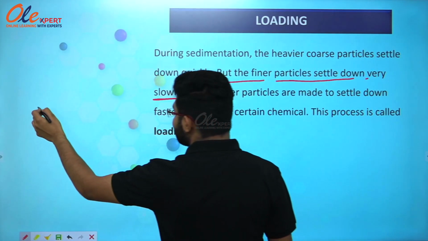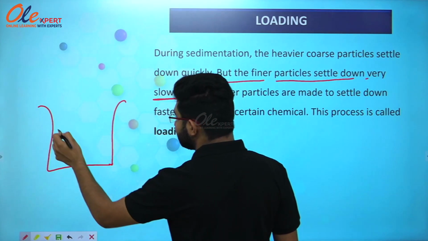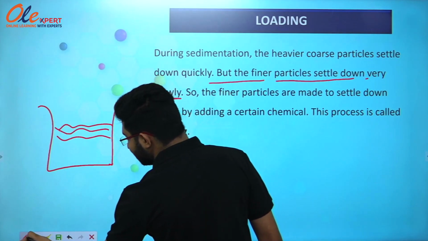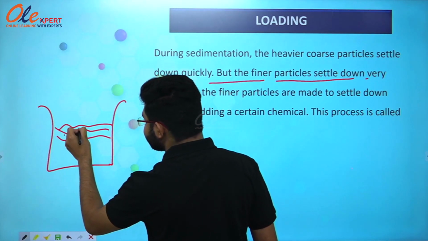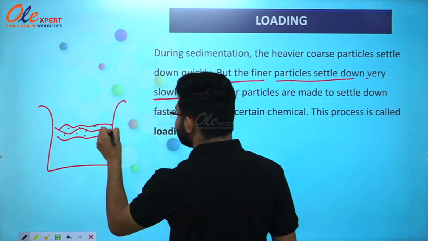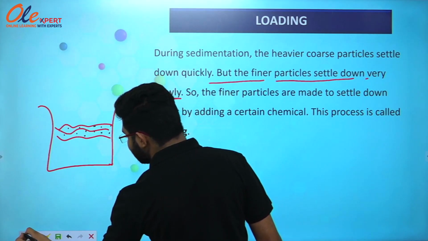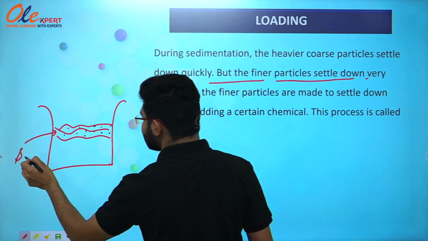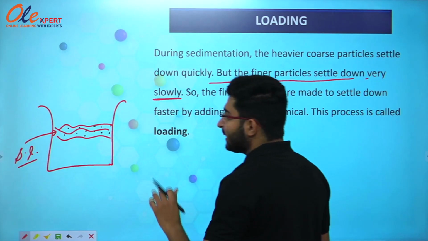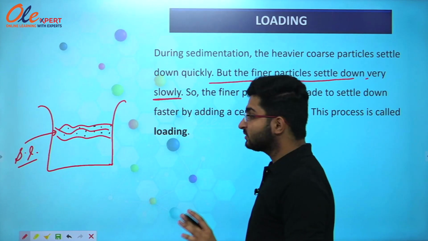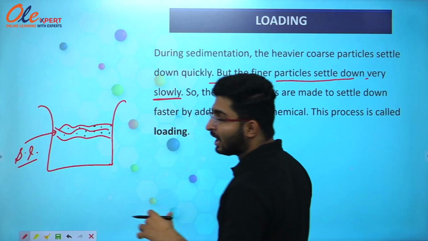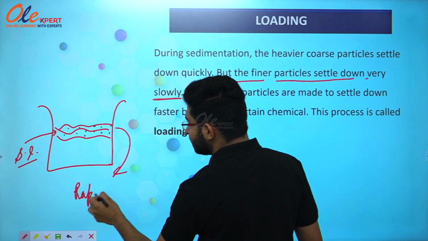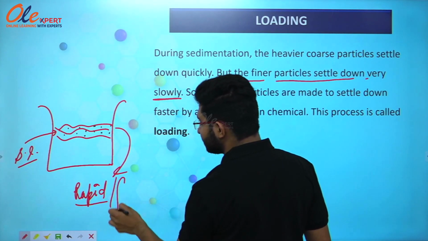But say there are some fine particles of sand present in the clear liquid, that is the supernatant liquid. This is the supernatant liquid, SL. So if there are some fine particles of sand present in the supernatant liquid, they will settle down very slowly. So how can we make this process rapid or fast?